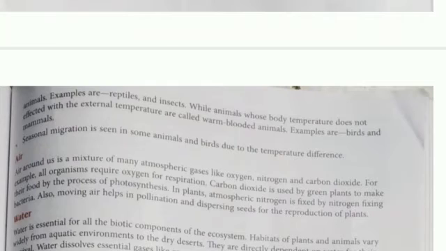Seasonal migration is seen in some animals and birds due to temperature difference. When the season in Siberia, in Russia, when the temperature falls and goes below 0 degrees, many of the birds fly to India, because at that time, December, January, February, India is cold for us, but for them it is a very good climate. So seasonal migration means to fly, to escape from the cold. वहाँ बहुत ठंड से वो भाग के इधर आते हैं. This is called migration.